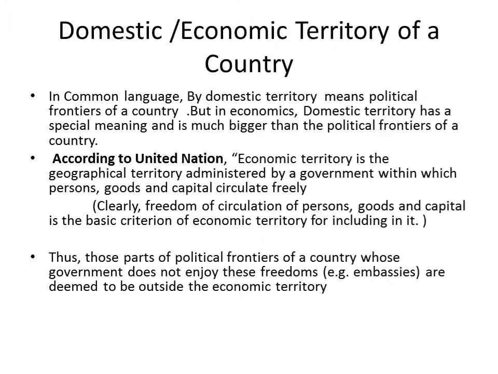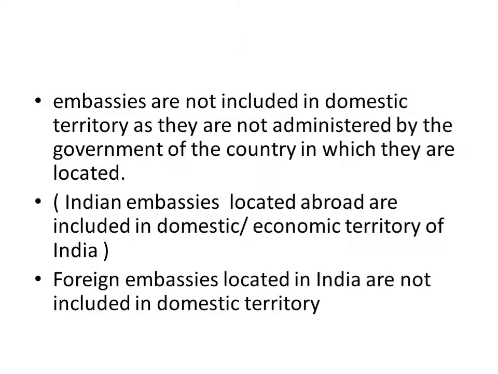Those parts of the political boundary of a country whose government does not enjoy these freedoms, like embassies, are deemed to be outside the economic territory. Embassies are not included in domestic territory as they are not administered by the government of the country in which they are located.